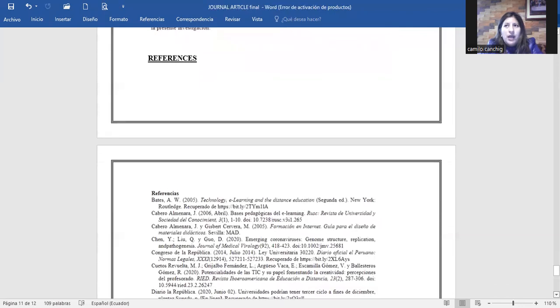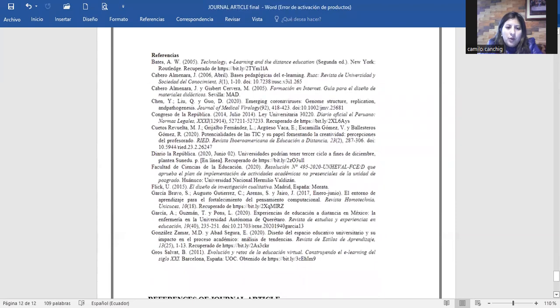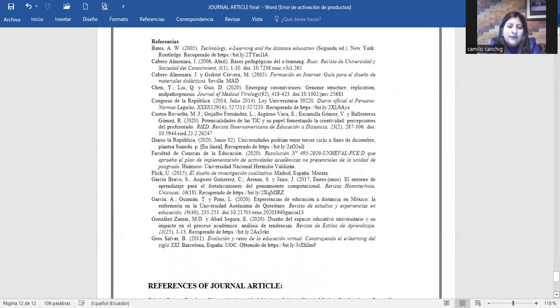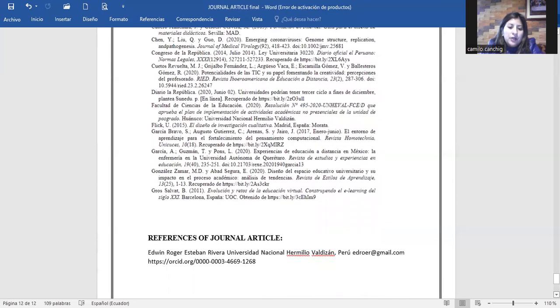And the last part we have is the references. In this article, we have 31 references. It is the final part of the article because in this part it presents, with testimony and authenticity, the data of the article, saying what is presented. It is not 100% new and original, especially in the area where the background is discussed. This is the reference list of my journal article that is about postgraduate education in COVID-19.